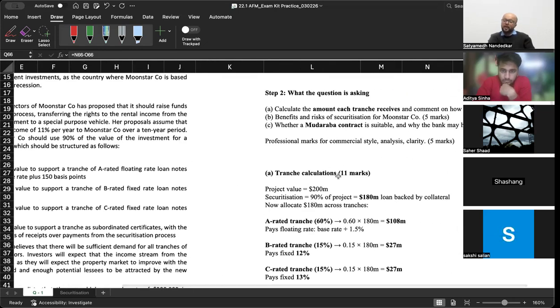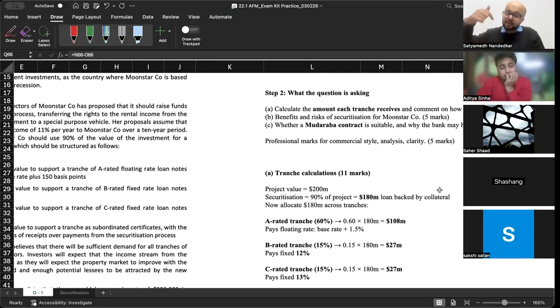Project value 200 million. What you are saying is 90% of the project, you will raise a loan of 180 million which is backed by collateral. Collateral means it's like a security, something that you are giving. Say I want an immediate loan of 50,000 from Aditya. I'm like Aditya, keep this phone and give me 50,000. This phone is worth 50,000. So he is okay to give me a loan by accepting this as a security. So this is a collateral.